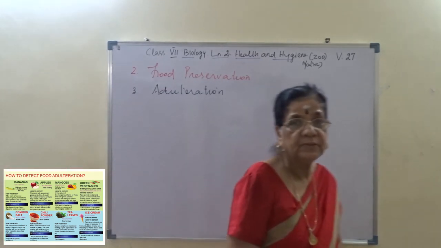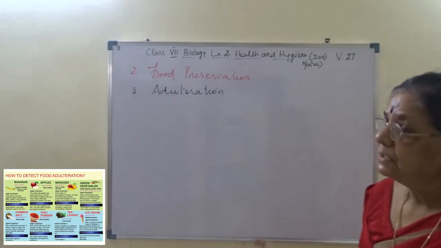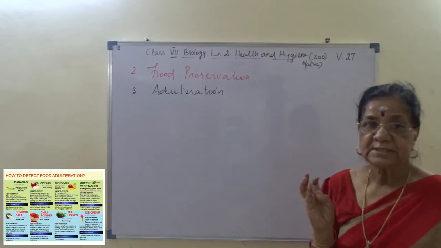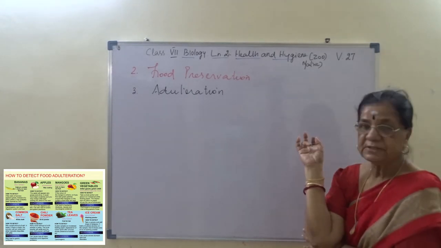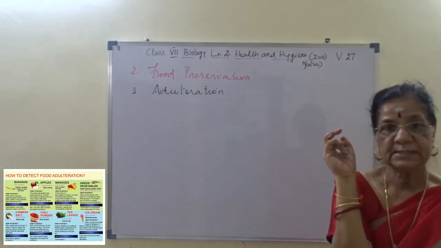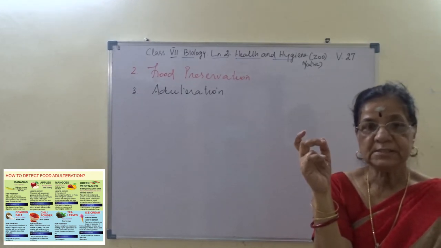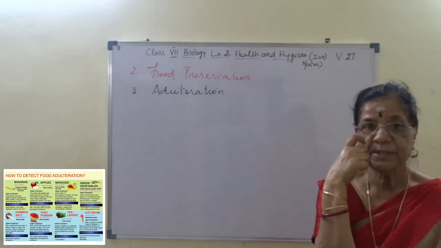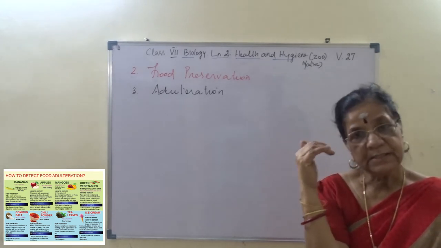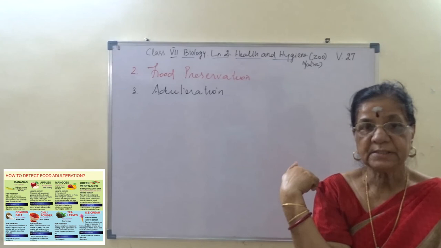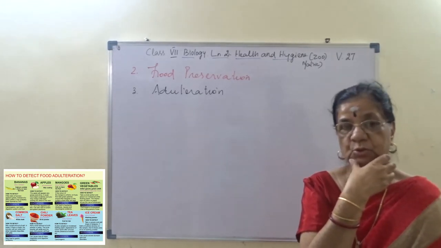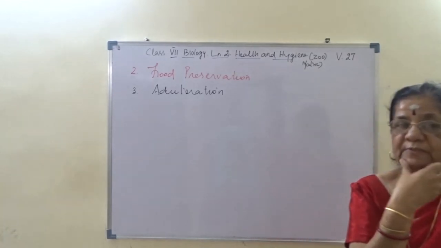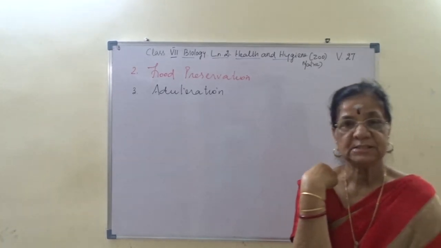So in this video session 27, we have learned first food habit and then food preservation, third one adulteration. So go through the lesson. You will be given QB and assignment, and as it is a metric portion, you will be given PDF also. Go through the lesson and do well. We will continue in the next session. Thank you.